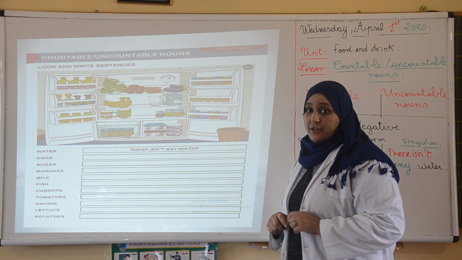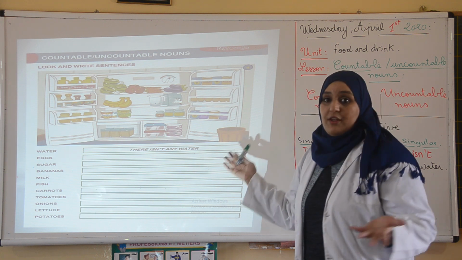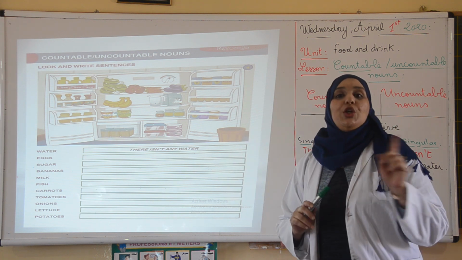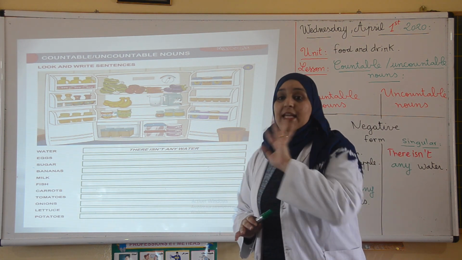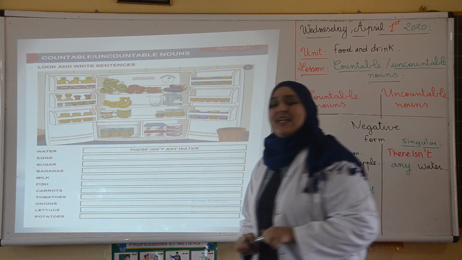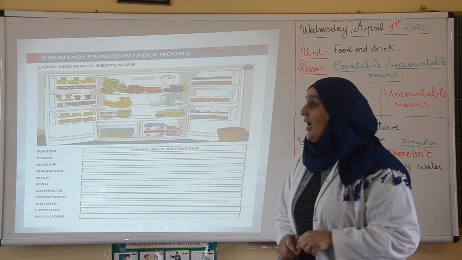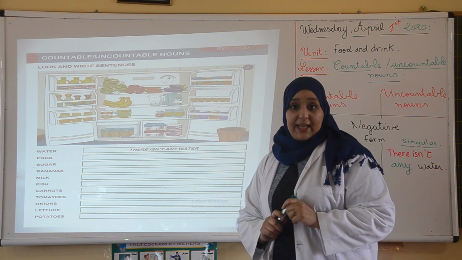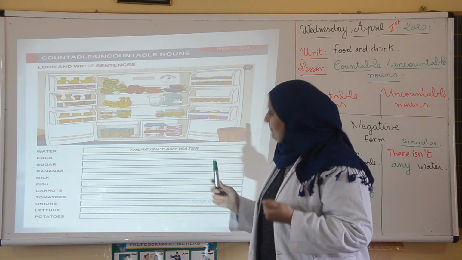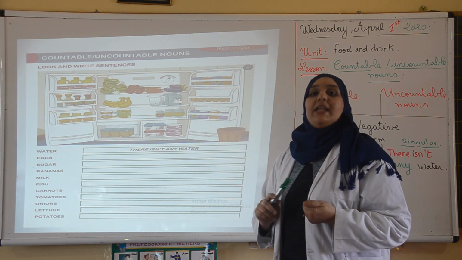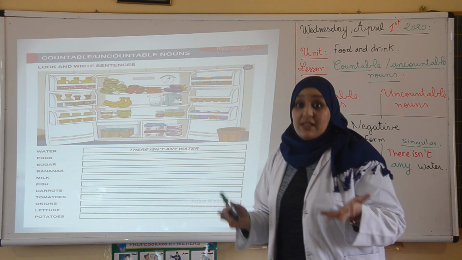Is there any water in the fridge? I think no. So what do we say? No, there isn't. You can add any and say no, there isn't any. Question number 2, about eggs. It's plural, countable. Are there any eggs? The answer? Yes, you can see the eggs here. Yes, there are. Yes, there are some.